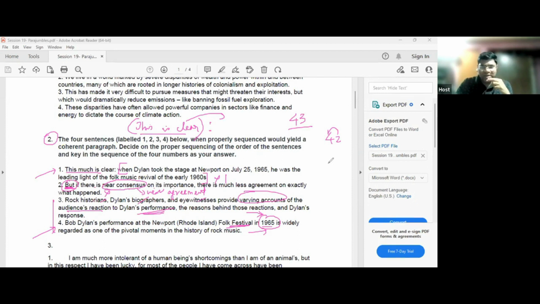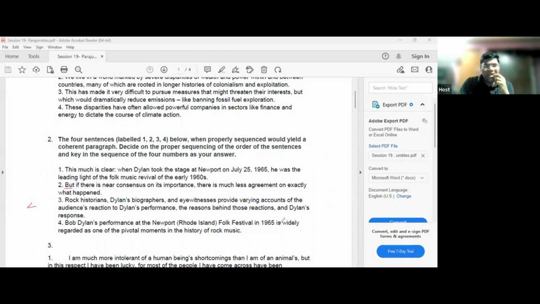No, 4-3 or 4-2, what will be the sequence? Are you getting the point? 4-3 is a pair, but who is justifying this "but"? Okay, this is widely regarded, right? So can I say widely regarded means many people regard it. And if there is consensus on its importance, there is much less agreement on exactly what happened. And much less agreement.